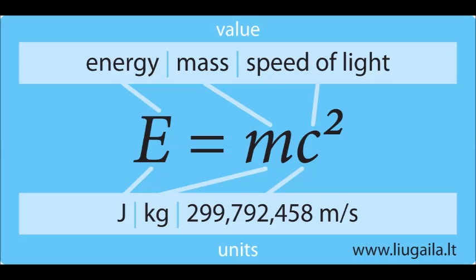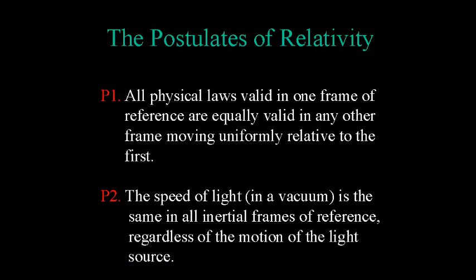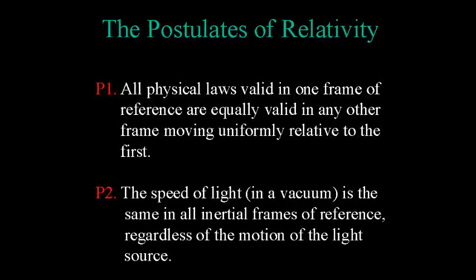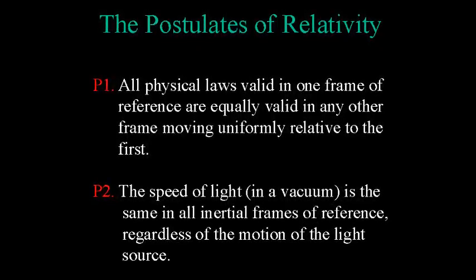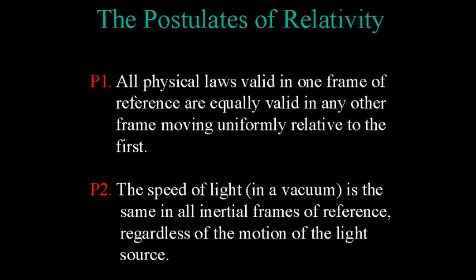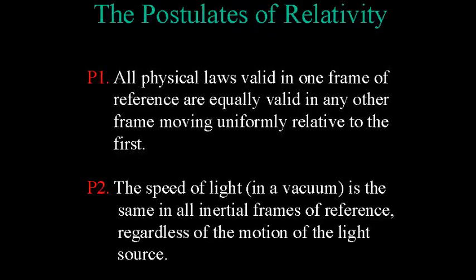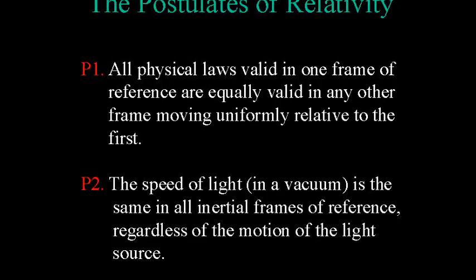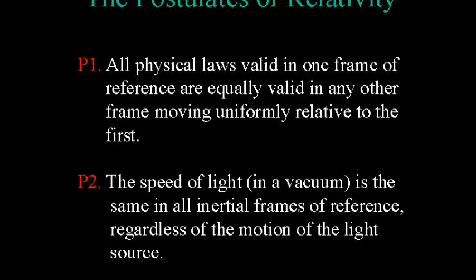Where else have we seen this c pop up? Oh, of course. E equals mc squared, part of Einstein's theory of special relativity. The theory of special relativity proposes two facts, or postulates: that the laws of physics remain the same in all inertial reference frames, and that c is constant. Therefore, in order for special relativity to be correct, c must remain a constant in a vacuum.